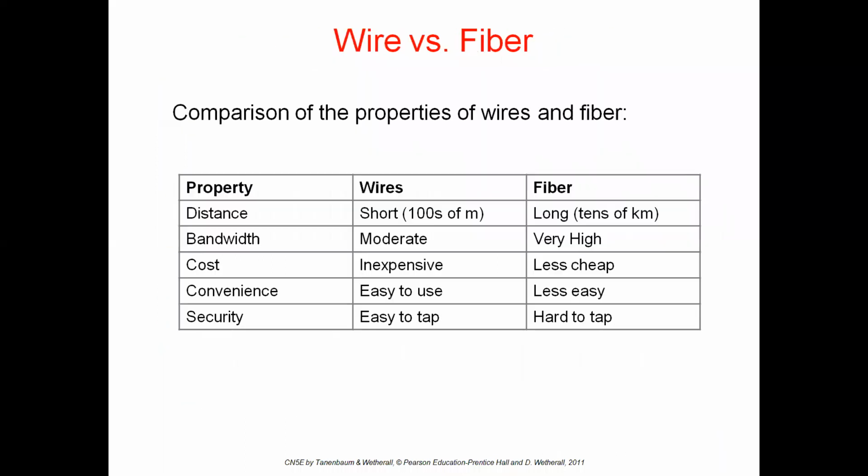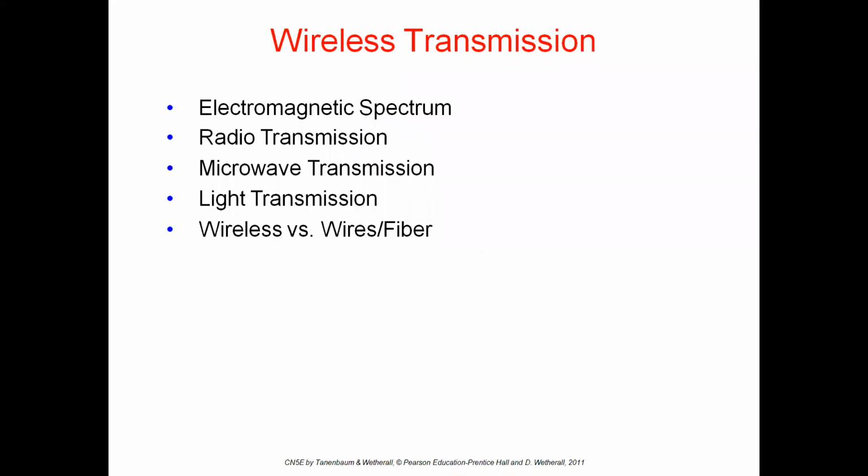Okay. Next, we have seen the comparison between wires and fibers. We concluded that fiber is better than wire. This is all about wired transmission or guided transmission medium. Moving to the next topic in the second unit, that is wireless transmission medium.